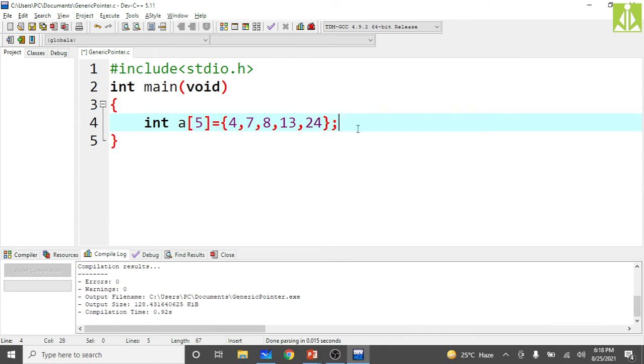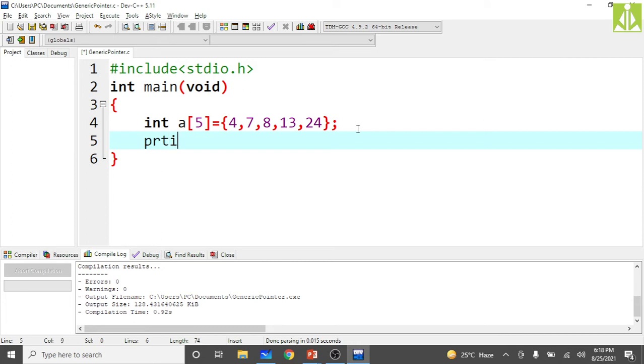Now, as I said, the array name is going to point to the first location. So we print the array name with %p, and the first location's address with %p, and compare whether both are the same or not.